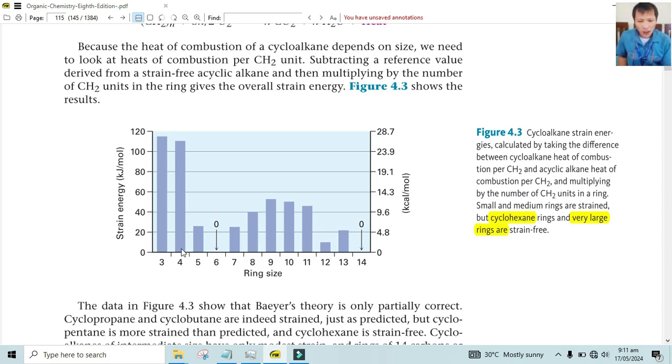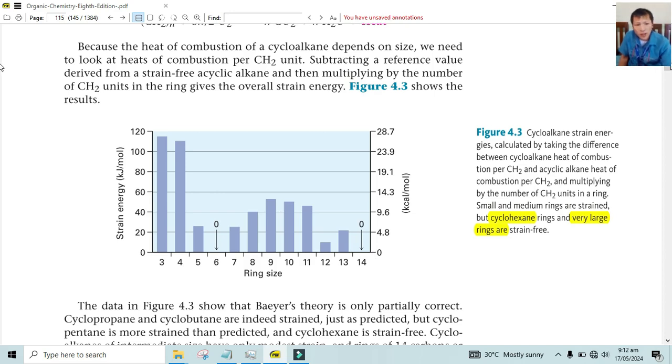So ibig sabihin, this is for 3 carbons. Ring size is 3, meaning there are 3 carbons, 4 carbons, 5 carbons. As you can see, there is no strain in 6 carbons, and with 7 carbons another strain is present. So by taking the graph of that one, the strain with respect to compounds, cycloalkanes. These are the graph showing that there is strain actually. With smaller ones, there are actually strains after 7, but after 14, 15, 16, those cyclocompounds are not already strained.